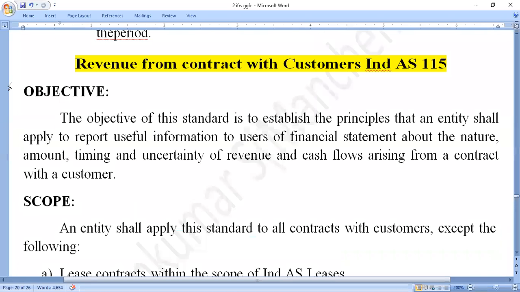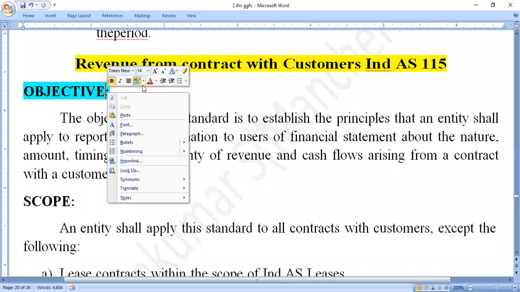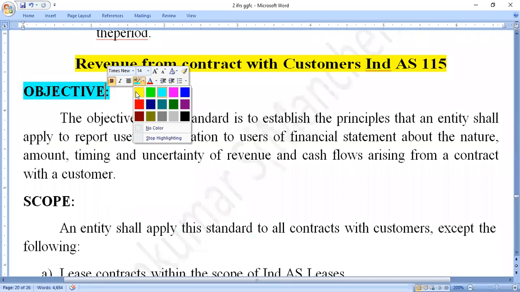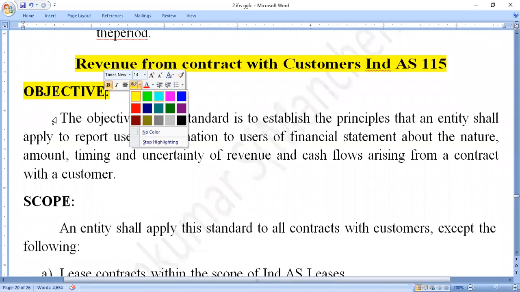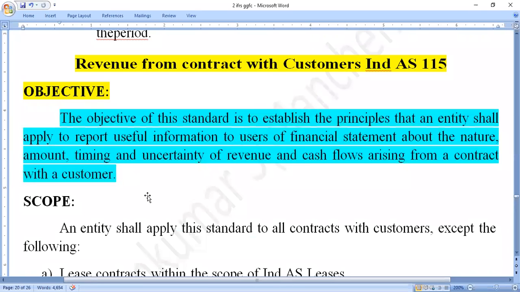After this, the most important thing we should know is the objective of Revenue from Contracts with Customers, Indian Accounting Standard 115. What is the main objective here? The objective of this standard is to establish the principles that an entity shall apply to report useful information to the users of financial statements about the nature, amount, timing, and uncertainty of the revenue and cash flows arising from the contract with the customers.